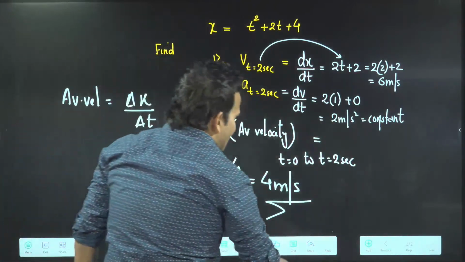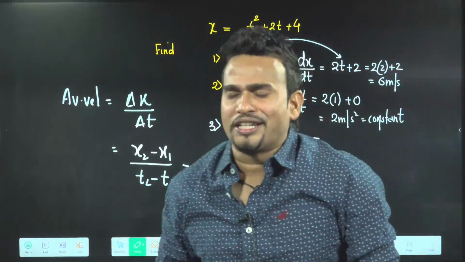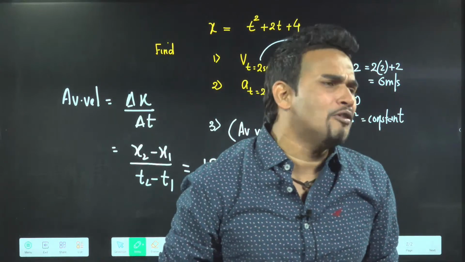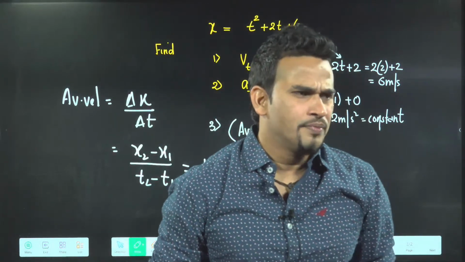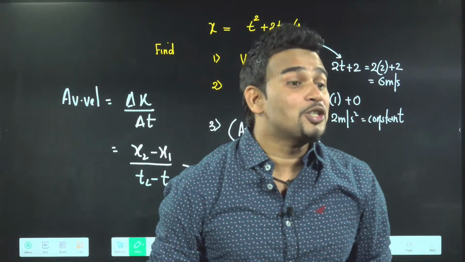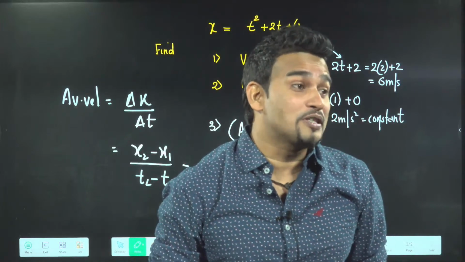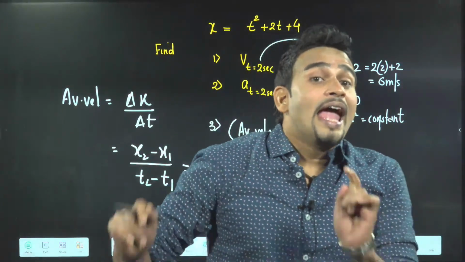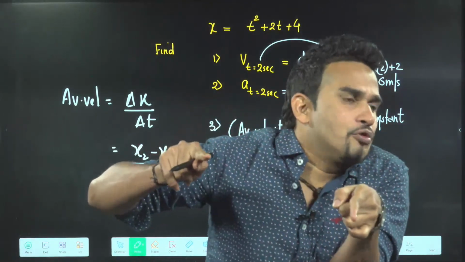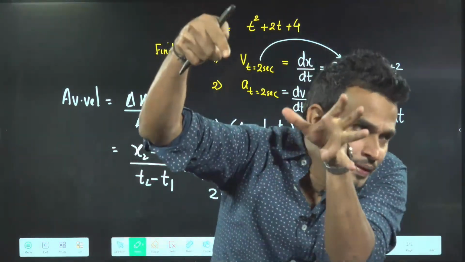Tell me, when you write average velocity as delta x by delta t, x2 minus x1 by t2 minus t1, what is x2? Which value of x is x2? x2 means that value of x when time is t2. So in the equation you have to put time t2. Whatever the value of x comes, that will be your x2.